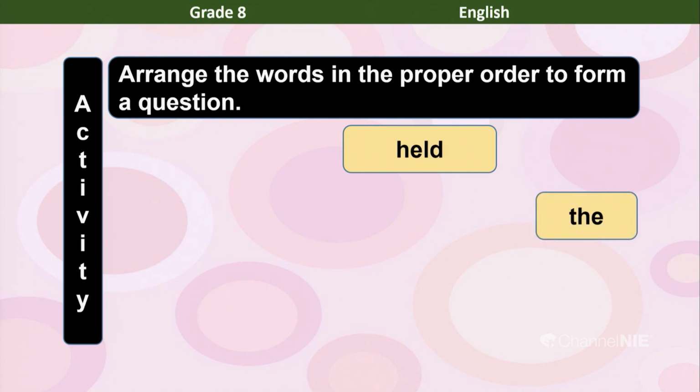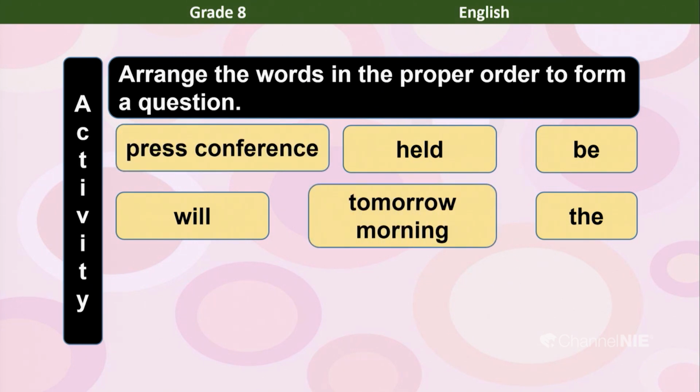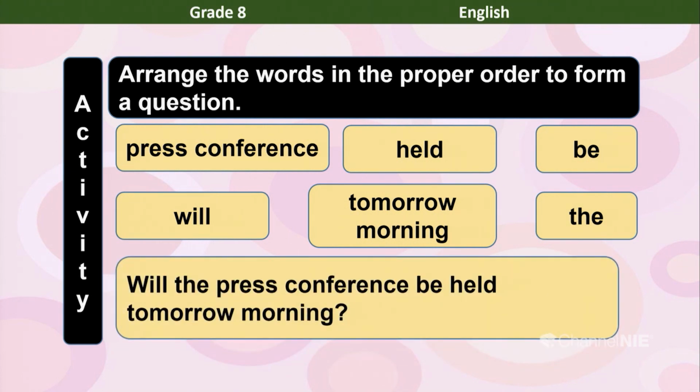Held, the, be, will, press conference, tomorrow morning. Right. These are the phrases: press conference, will, held, tomorrow morning, be, the. So, put them in the proper order to form the question. So, what question can you form here? Yes? Will the press conference be held tomorrow morning? Yes. Will the press conference be held tomorrow morning?